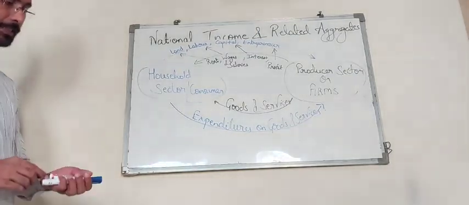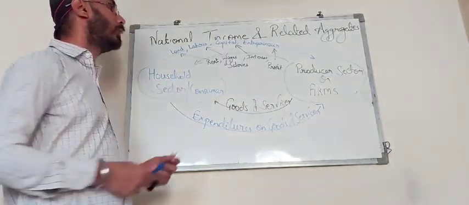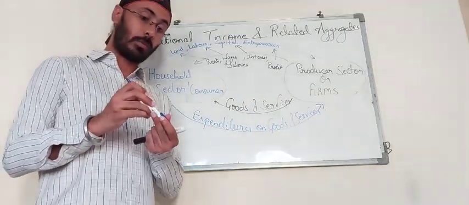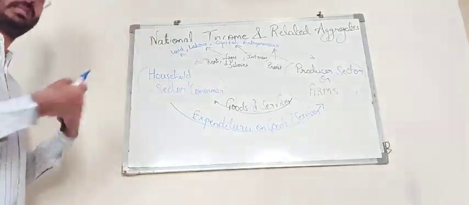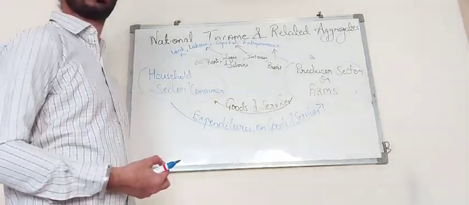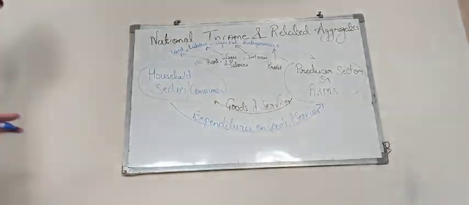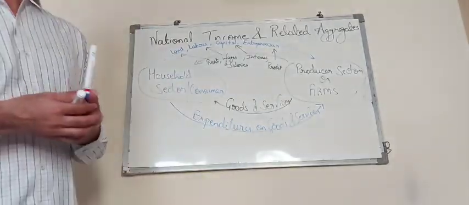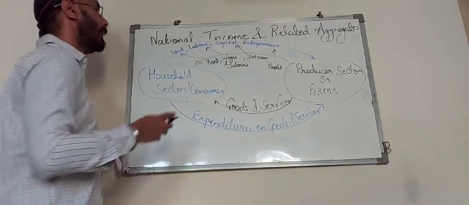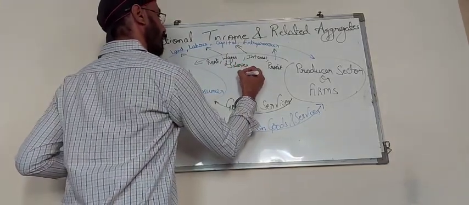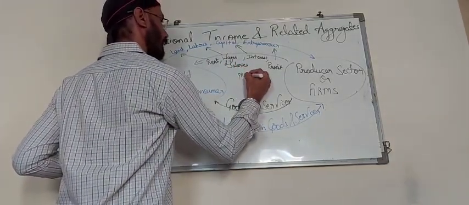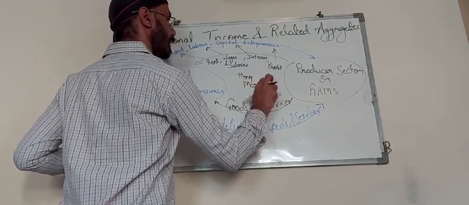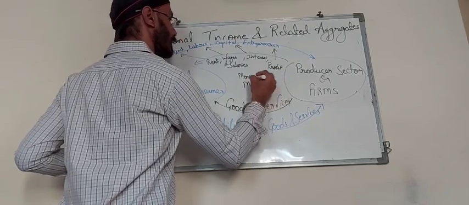But the question again arises that in an economy these are not the only two sectors. There are certain other aspects of this circular flow of national income also. Let us take that also in consideration. We also have a financial system or money market in the economy. When we talk about the banks, the insurance companies, all of this also exists over here.